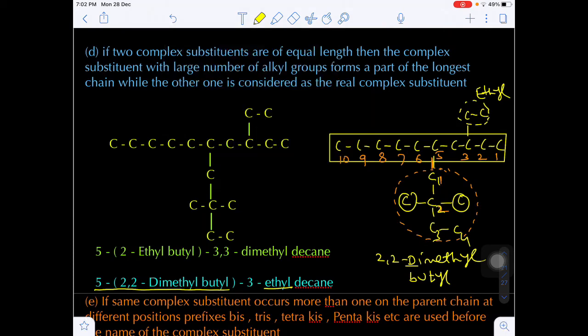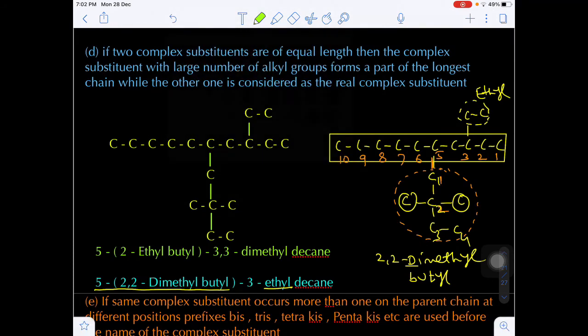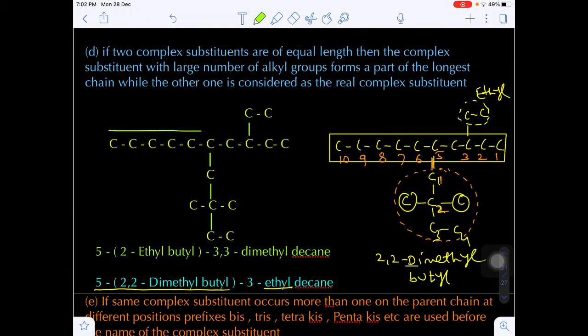Next, one more possibility will be there, 10 carbons if you see. So this will be the 10 carbon containing chain, longest carbon atom containing chain. So this also we can treat as a longest carbon containing parent chain.